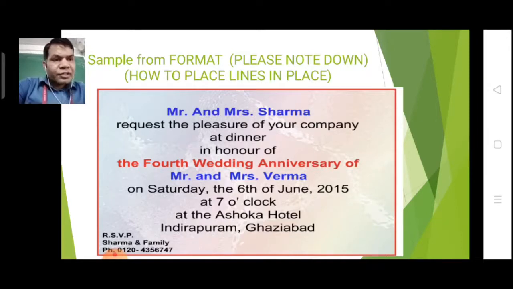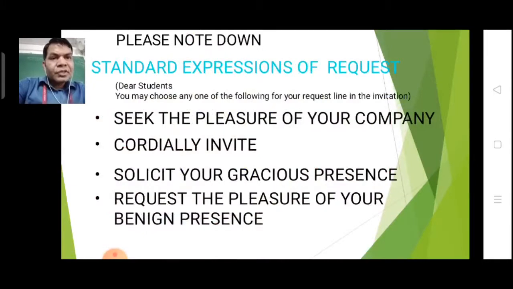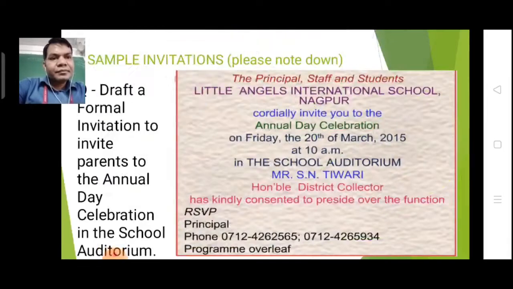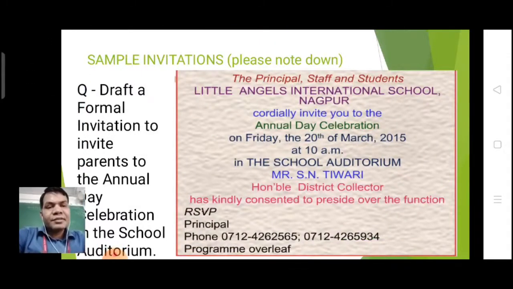Okay, dear students, let me show you some more examples on your screen. These are standard expressions of request which I may have made you write. You can take a screenshot if you have missed that part, and you must note down all these things in your notebook. So let me show you the next slide. Here, let us go through some more examples.